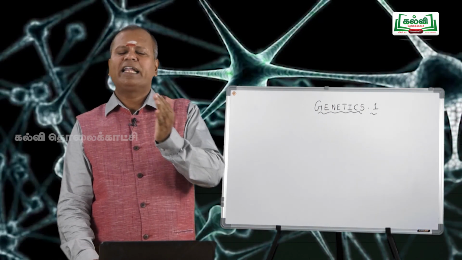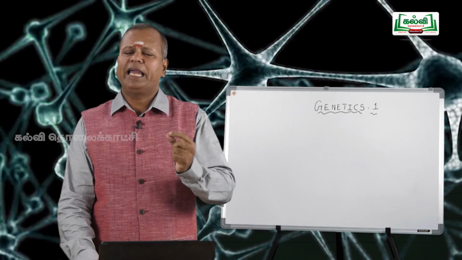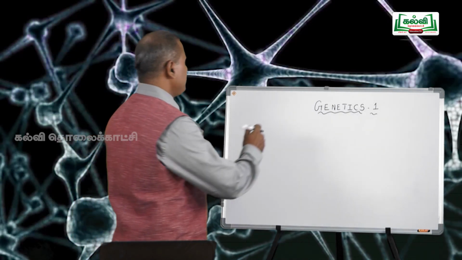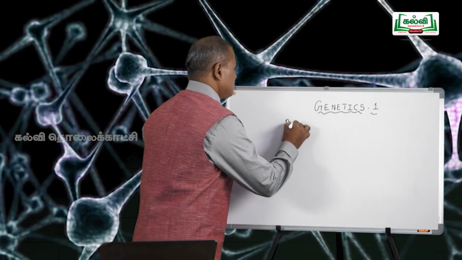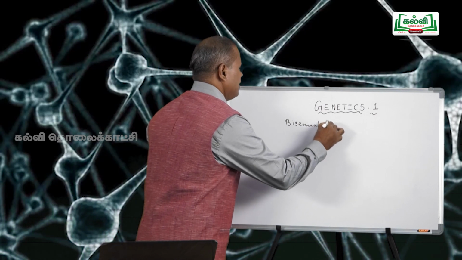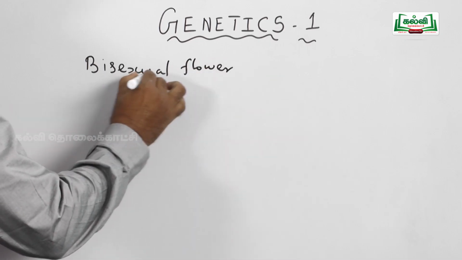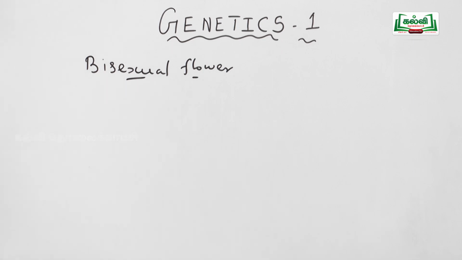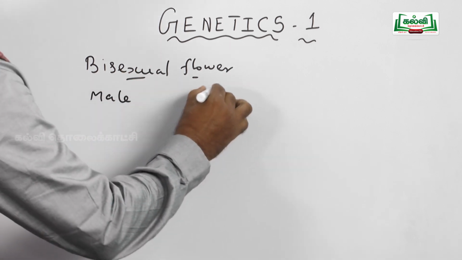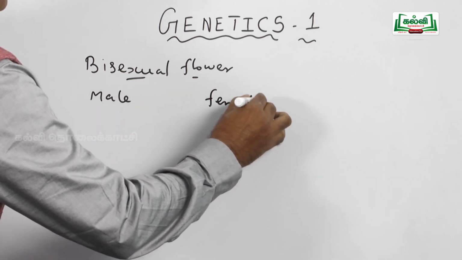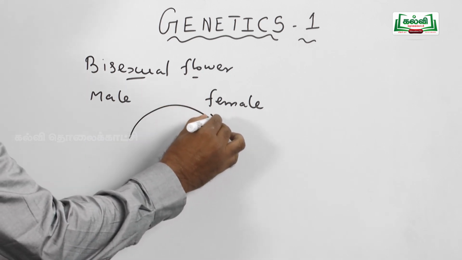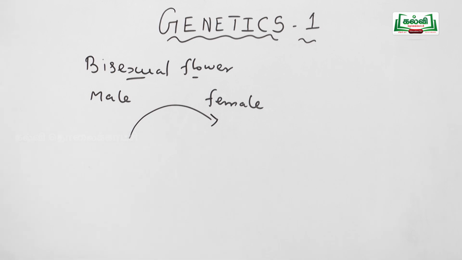And how did he do the experiment? Cross pollination in Pisum sativum. Pisum sativum has a bisexual flower. Bisexual flower: androecium and gynoecium present in the same flower, we call it bisexual. Mendel selected one plant as male and another plant as female. He transferred pollen grain from the male plant to the stigma of the female, where cross pollination takes place.